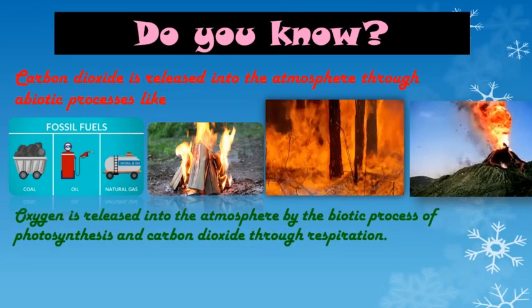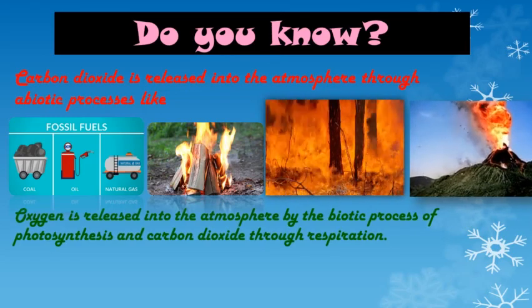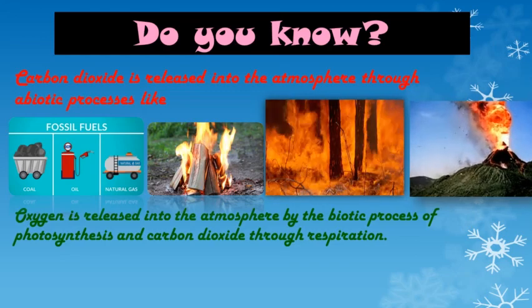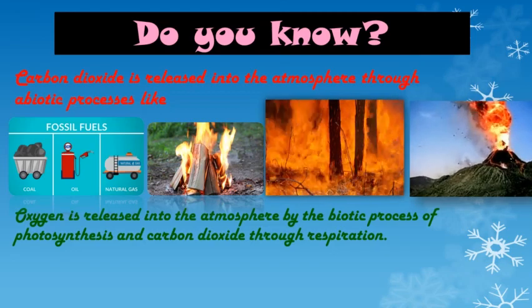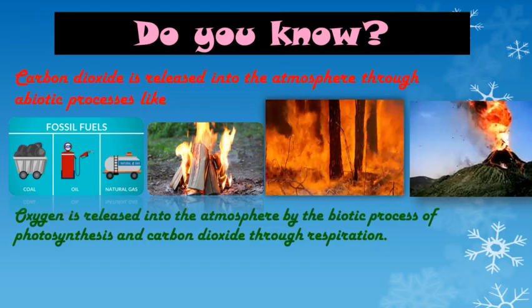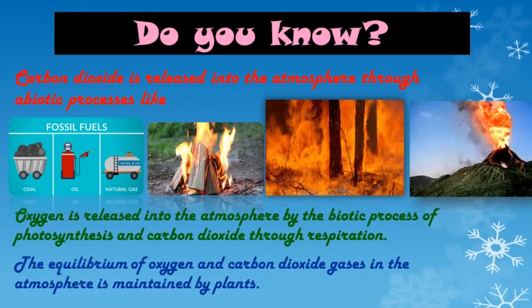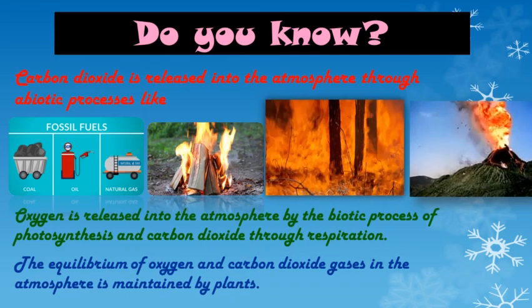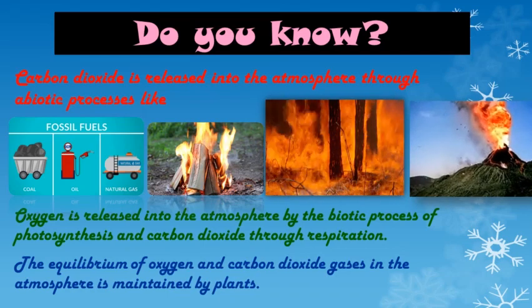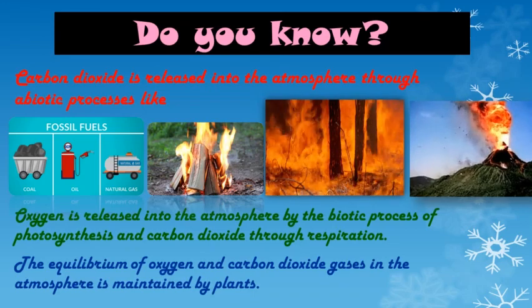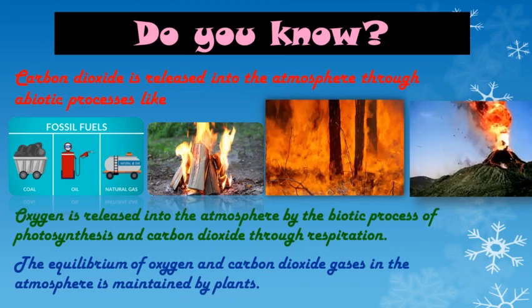And oxygen is released into the atmosphere by a biotic process. There are two biotic processes: first is photosynthesis, which releases oxygen, and second is respiration, which releases carbon dioxide. So by these two processes, oxygen and carbon dioxide are released into the atmosphere. And the equilibrium, that means the balance of oxygen and carbon dioxide gases in the atmosphere, is maintained by plants. That means plants absorb carbon dioxide and animals and human beings absorb oxygen. So this is how the balance of oxygen and carbon dioxide is maintained by the plants.